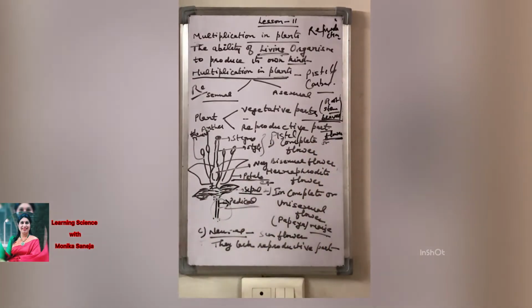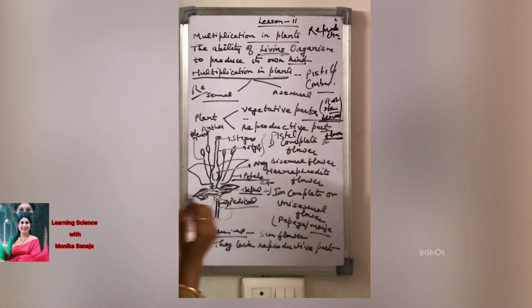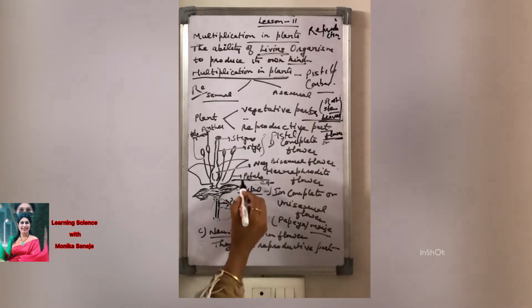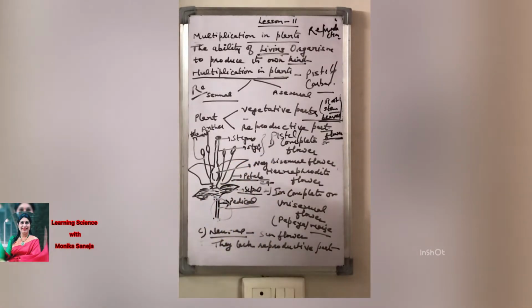Now, I am going to discuss the structure of a flower, which you have read in 6th class also. I have taken this simple diagram of a flower. The main parts of the flower are sepal, petal, pistil or carpel, and the male part.